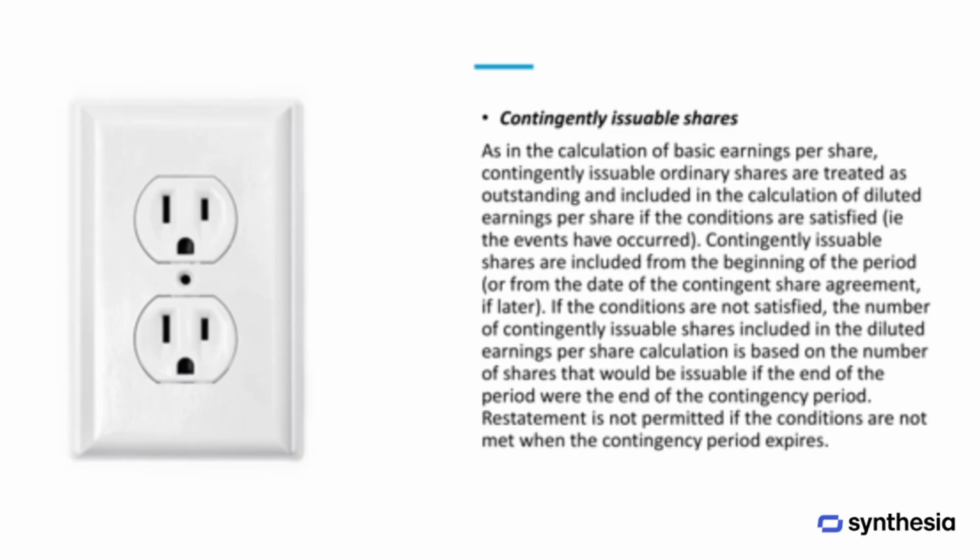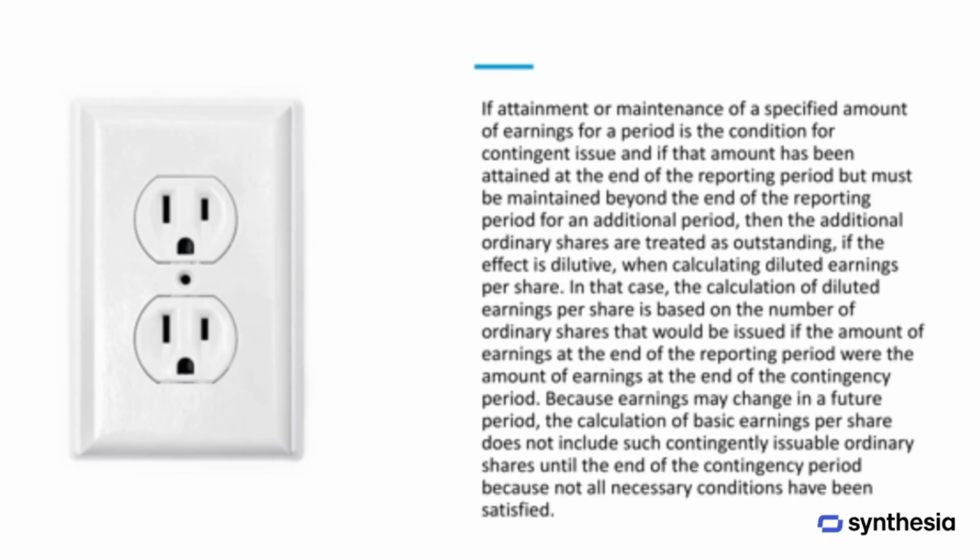In calculating diluted earnings per share, contingently issuable ordinary shares are treated as outstanding and included if the required conditions have been met. These shares are included from the beginning of the period or from the date of the contingent share agreement if that is later. If the conditions are not yet satisfied, the number of shares included is based on the amount that would be issuable if the contingency period ended at the reporting date. No restatement is made if the conditions remain unmet when the contingency period ends.